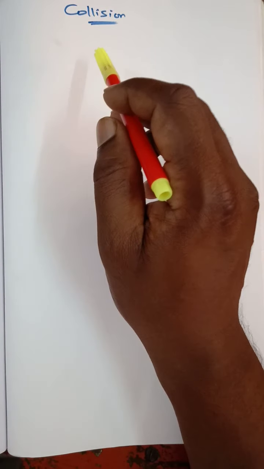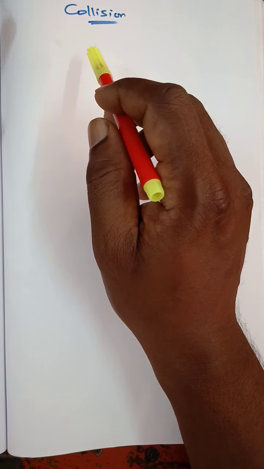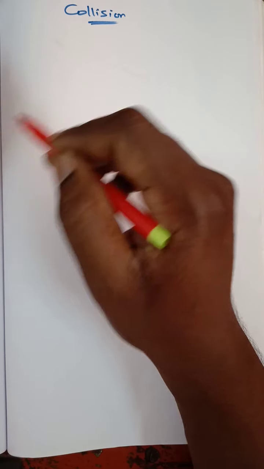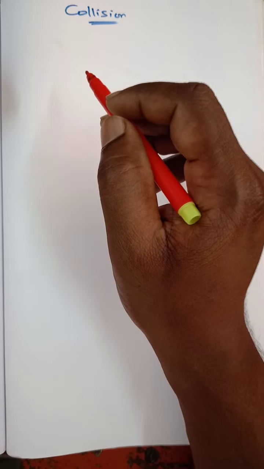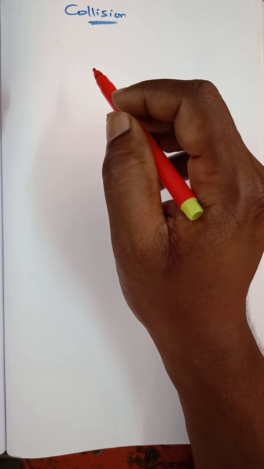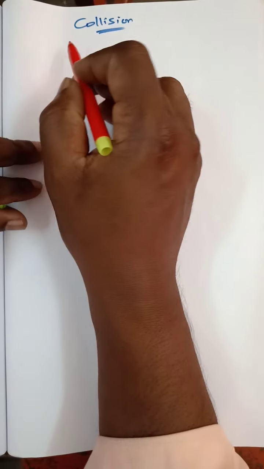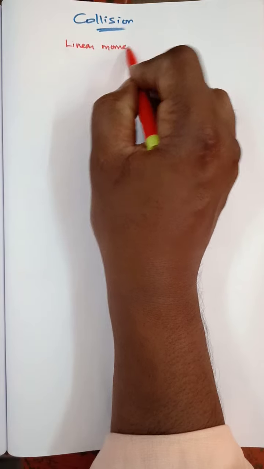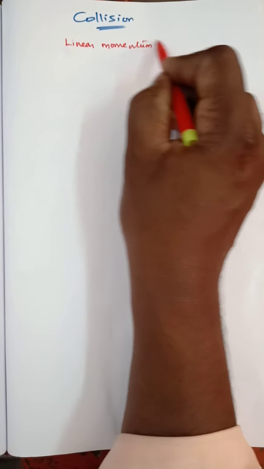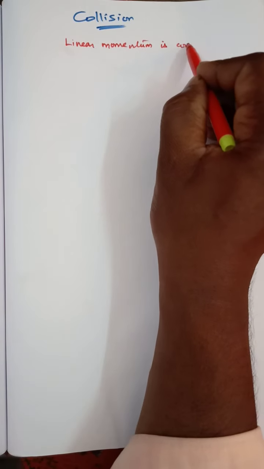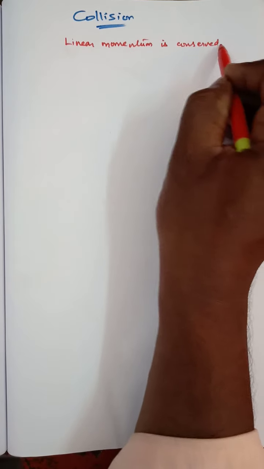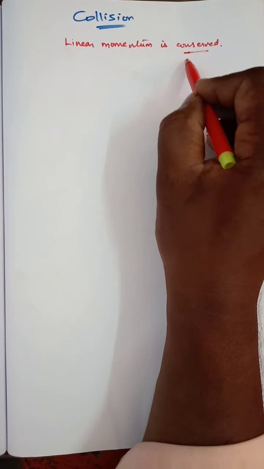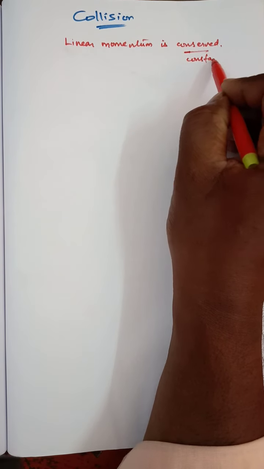So what is the physical being? Here in a collision, the linear momentum is conserved, or constant. Conserved means constant, does not vary.